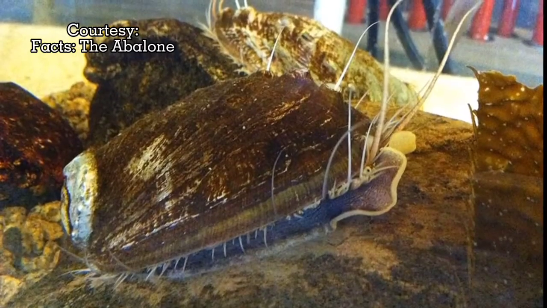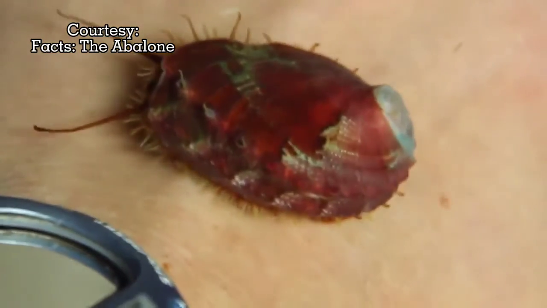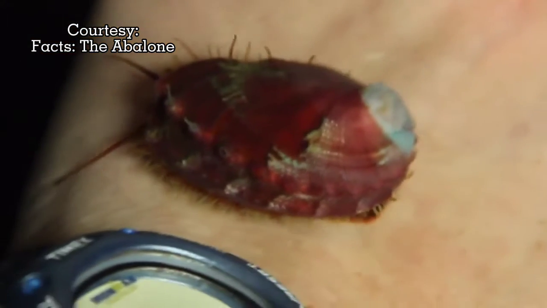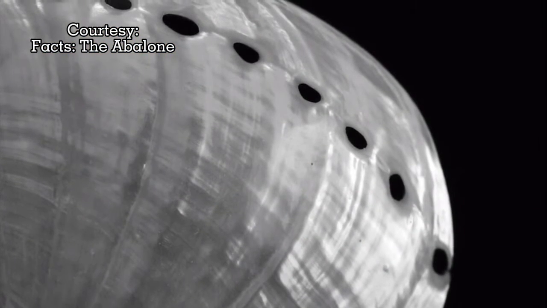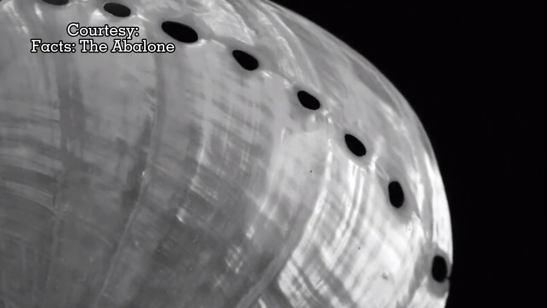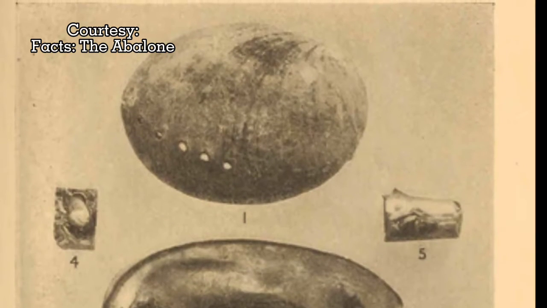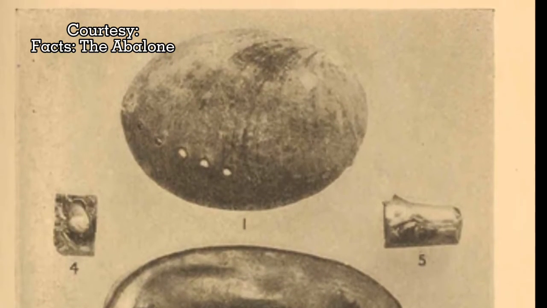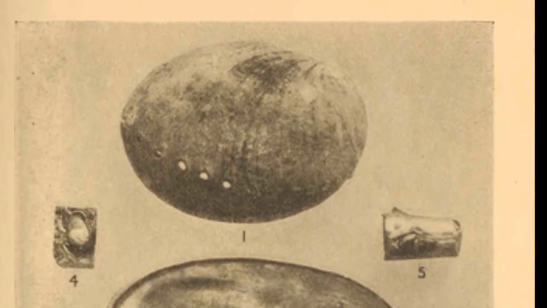Their shells are often encrusted with small clams, and their muscular foot also allows them to move across surfaces. Their shell has a row of holes used to breathe, reproduce, and remove waste. The holes assist with breathing by allowing water to flow out after it passes through the abalone's gill chamber.